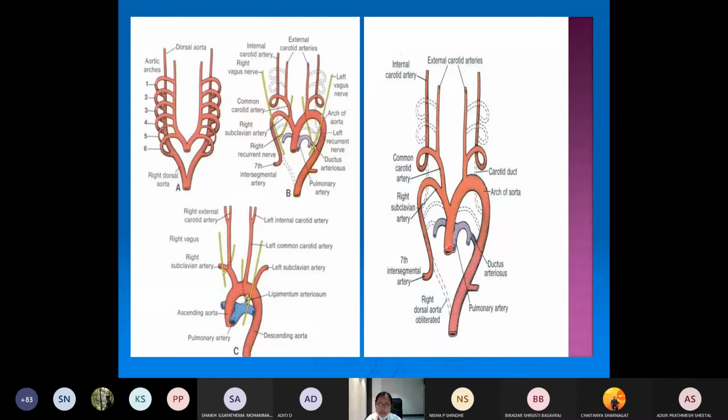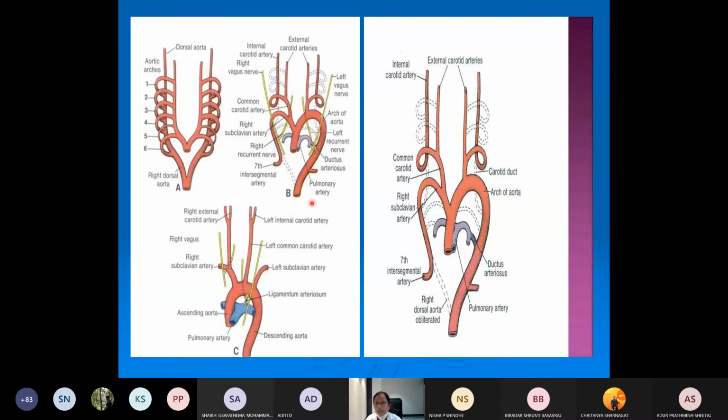Okay, so you can see here. These 5 arches will be connected to this, whereas only the 6th arch is connected to the pulmonary trunk. Okay, so this is the ductus arteriosus. Caudal to the right 7th intersegmental artery, this part will regress. So this part will regress. So these are the derivatives of the various aortic arches.